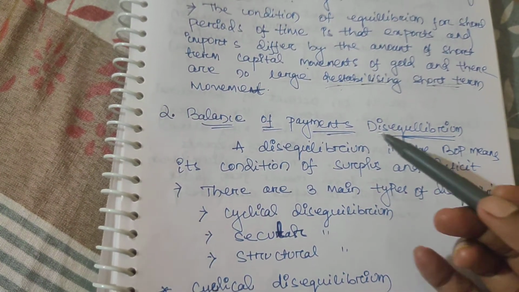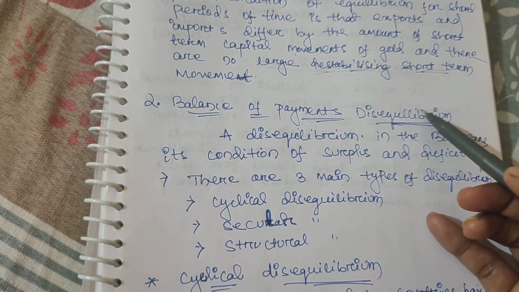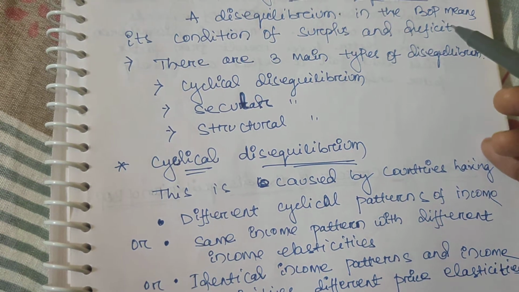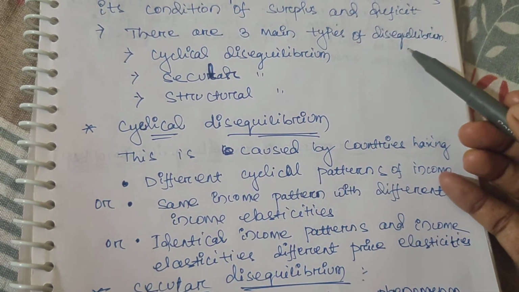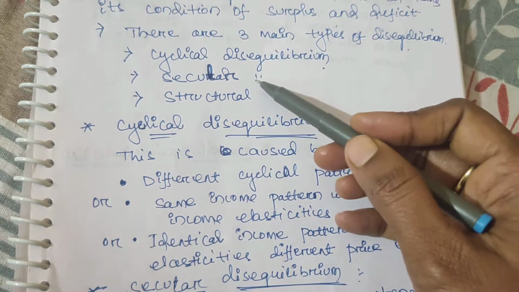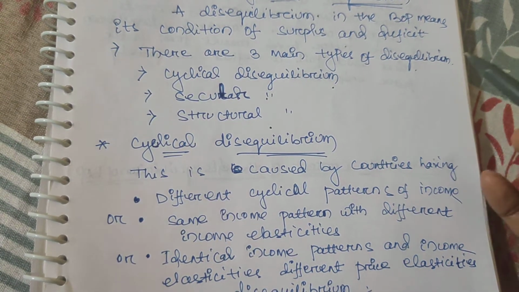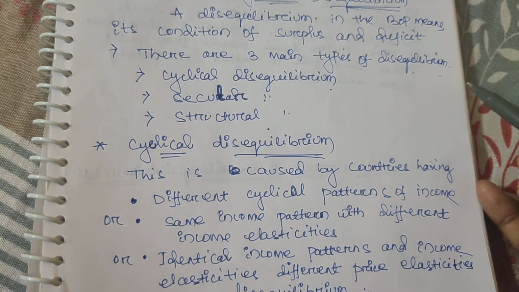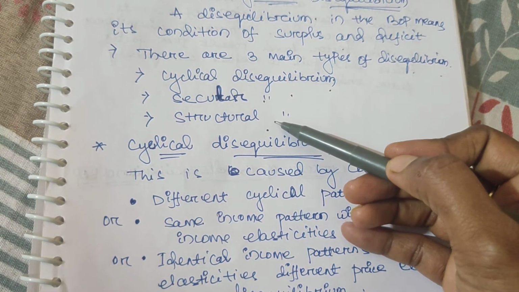Now we will see balance of payment disequilibrium. A disequilibrium in the balance of payment means a condition of surplus or deficit. There are three main types of disequilibrium: cyclical disequilibrium, secular disequilibrium and structural disequilibrium. If a question comes on how many disequilibrium conditions there are in balance of payment, you have to write three: cyclical disequilibrium, secular disequilibrium and structural disequilibrium.